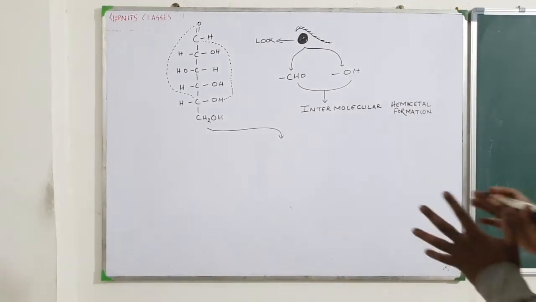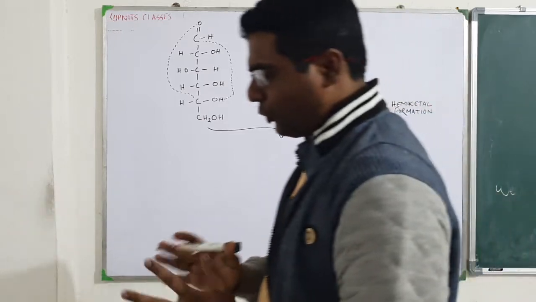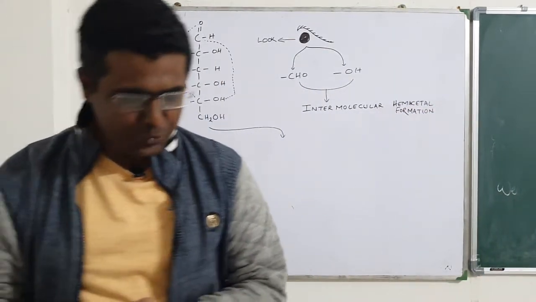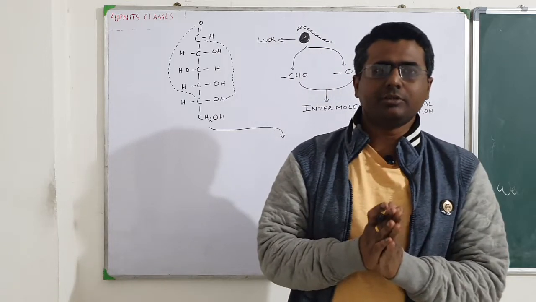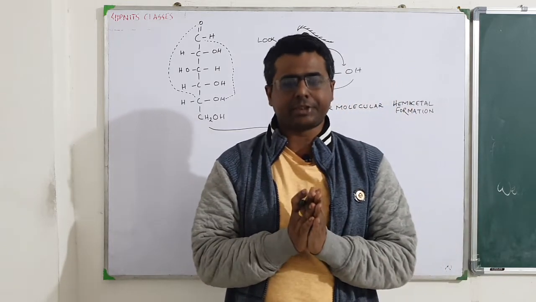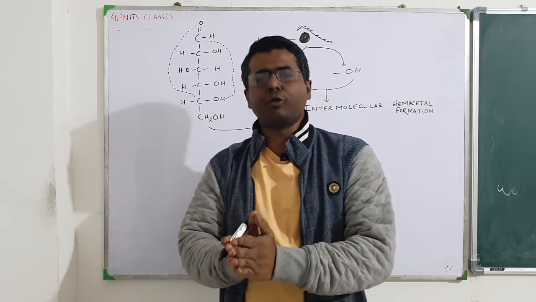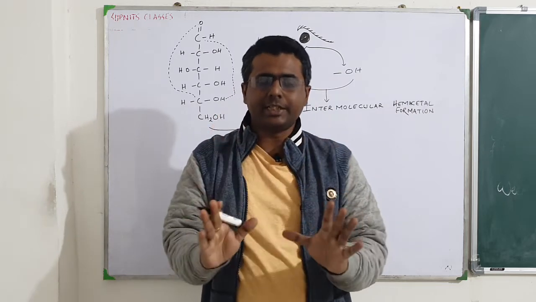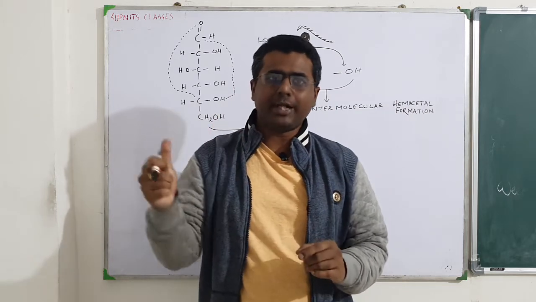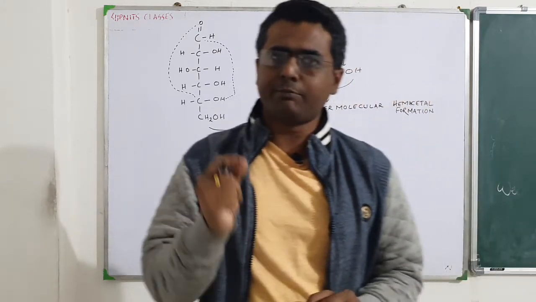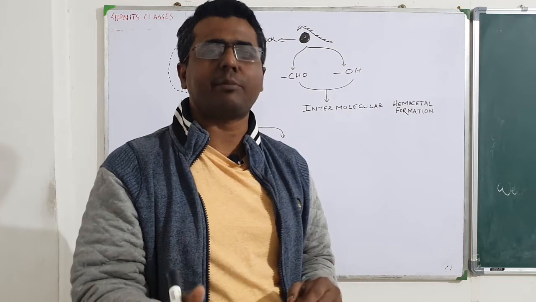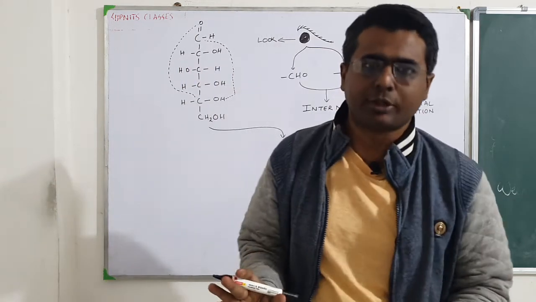Hello guys, now that we already know how hemiacetals get formed, it is time for us to change the open chain structure of glucose to the closed chain type, and it is very easy. Don't get confused, look at my steps and follow them. Give me 5 minutes and give yourself 5 minutes, and it will be crystal clear. Easily you can draw this.